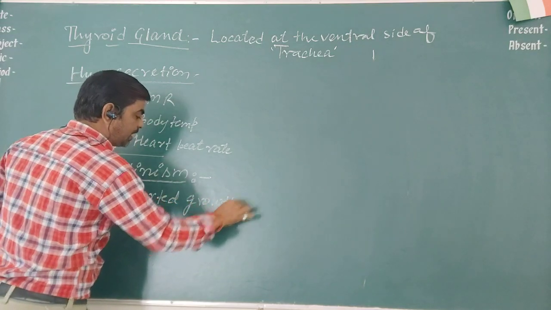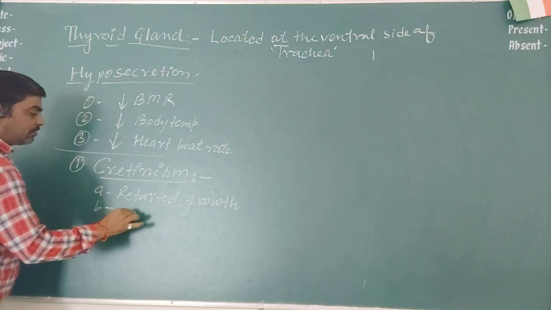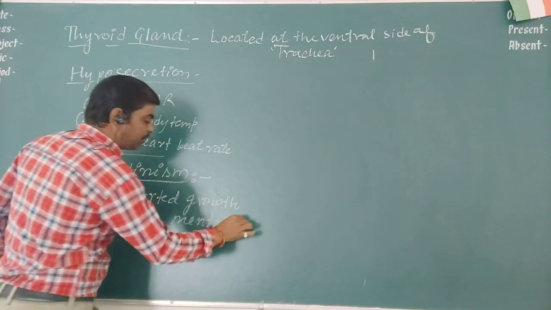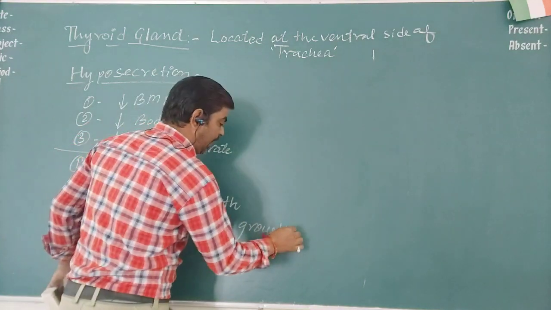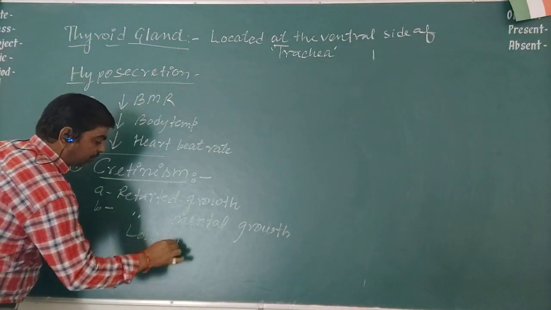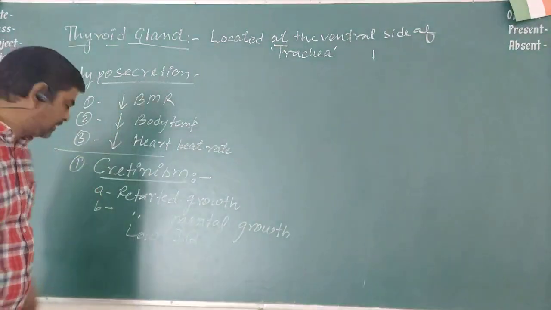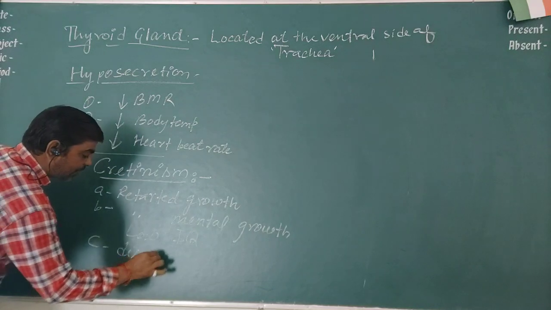Physical growth is retarded, and mental growth is retarded. The child that is born will have a low IQ. Intelligence quotient is less. Besides this, there are disorders in the skin also.